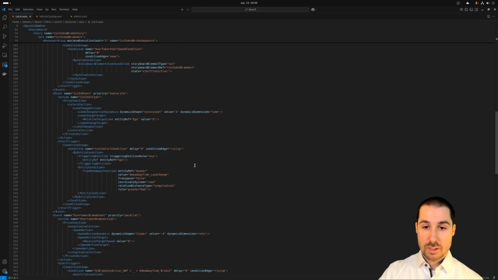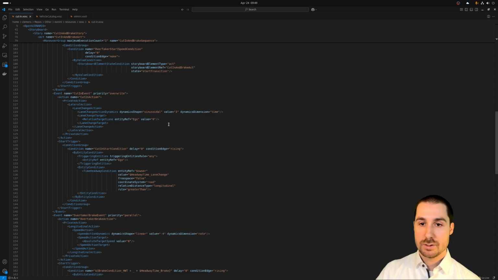And the cut-in is simply a lane change. What we have here is a lane change action that tells the overtaker vehicle to change lanes. And we have a lane change target that says go into the same lane as the ego. So relative to the ego lane, value 0 means same lane as the ego.